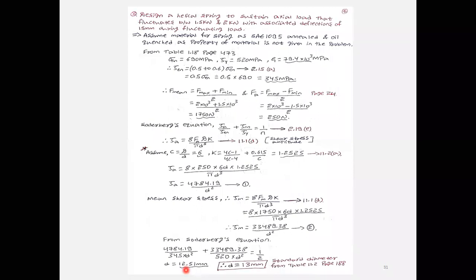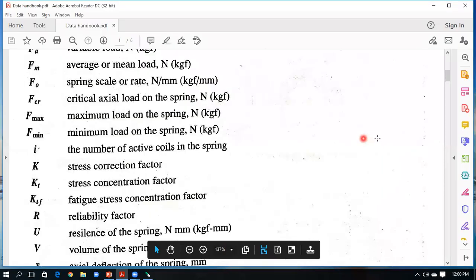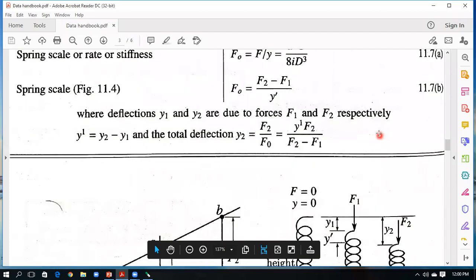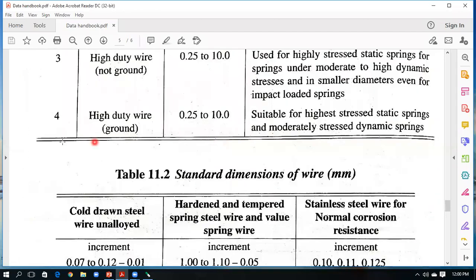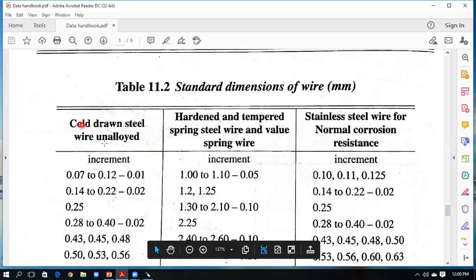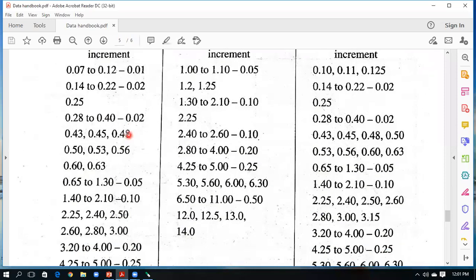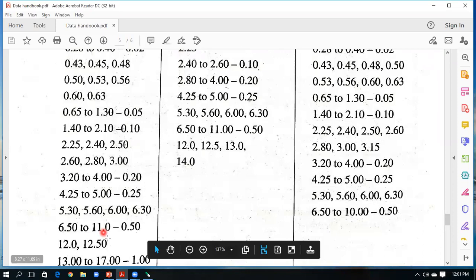It is there in the data handbook, page number 188. If I'm having it, I will show that. One second. Yes, this is page number 188, table number 11.2, that is standard dimension of the wire. Here you will be taking the condition we assumed as cold drawn wire unalloyed. In this you can see the value which we obtained is 12.512. Here you can see it is 6.5 to 11.